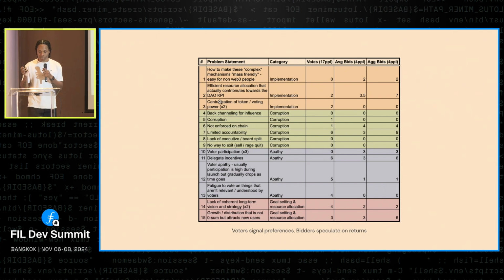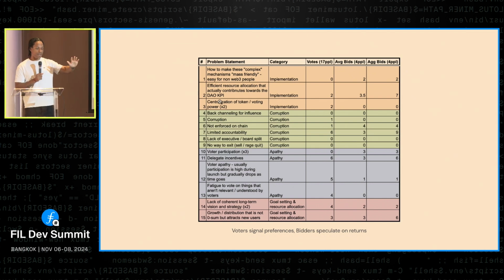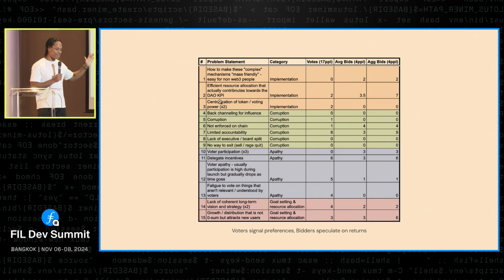So to cut back to an experiment we ran last week in Chiang Mai, we asked a bunch of people to come together and write down a whole bunch of problems that they thought DAOs were running into. They produced this list. Some of the people who worked on it are in this room.